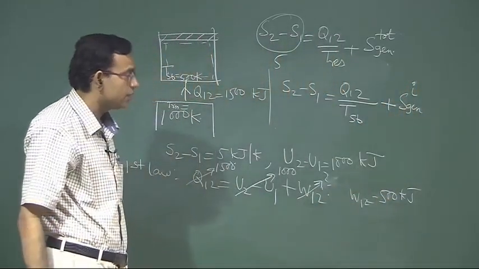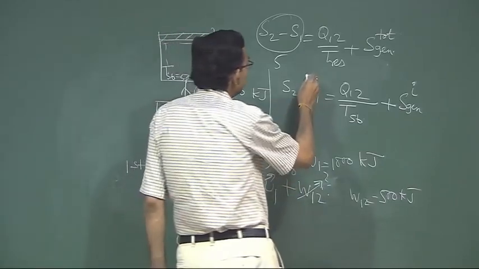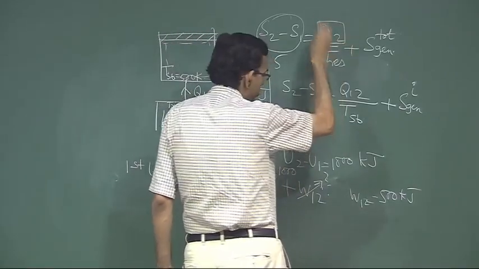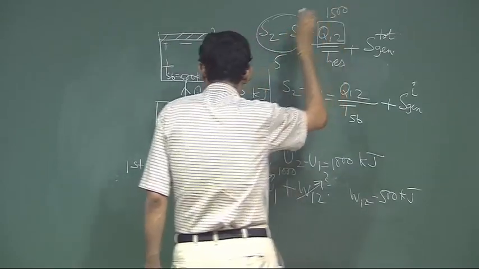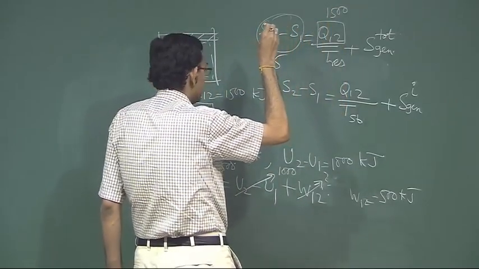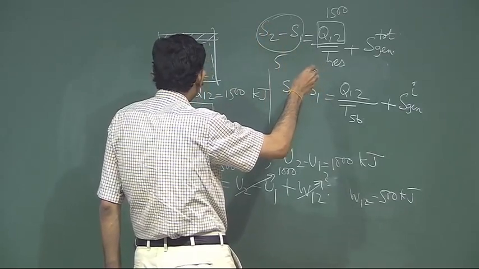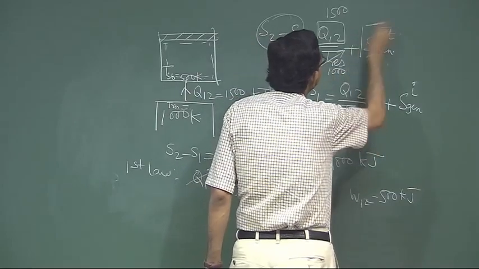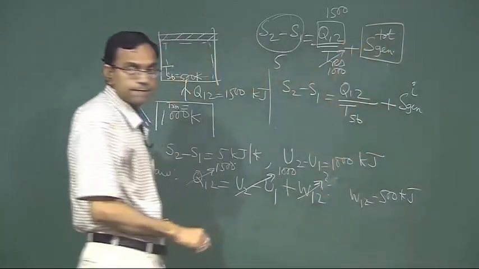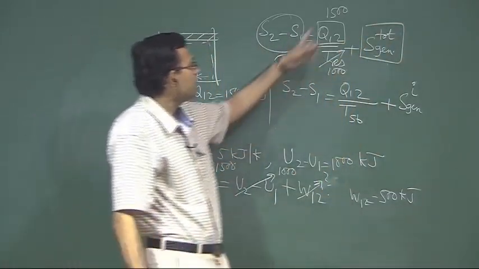Sgen due to internal irreversibility. So, this is Q12 is what? Q12 is 1500 and the reservoir temperature is 1000, right. So, this is 1500 by 1000.